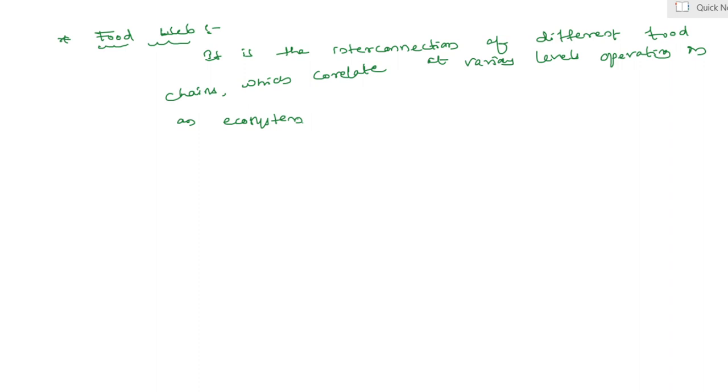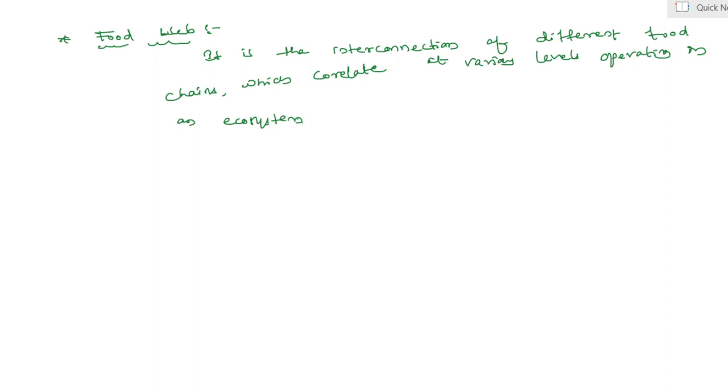Yes, my dear students, in today's class we all discussed what is meant by abiotic components and which abiotic components are important for all biotic components.